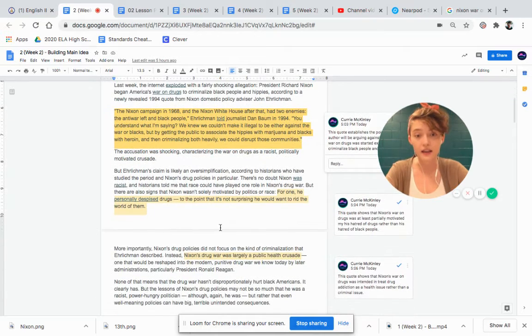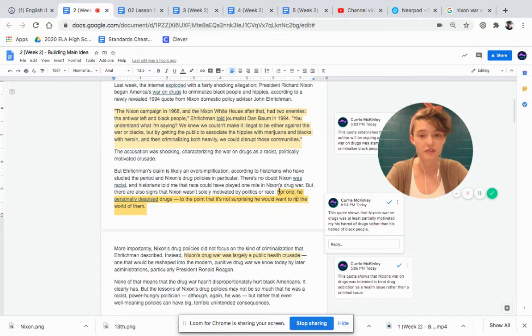All right, and then if we go down further, we see even more of these. For instance, here, this is in reference to Richard Nixon, former president. It says, "For one, he," that being Richard Nixon, "personally despised drugs to the point that it's not surprising that he would want to rid the world of them." And again, this is going to help our author make their main idea, right?